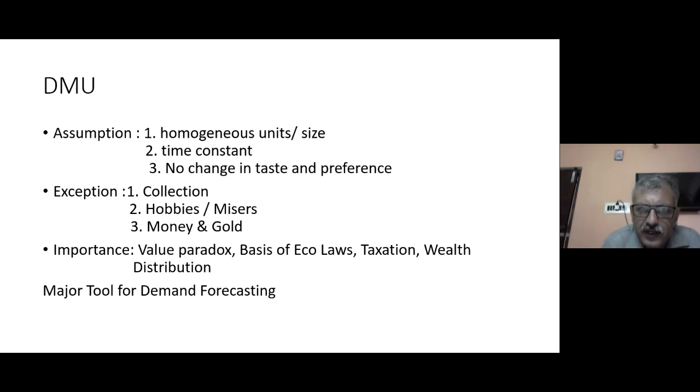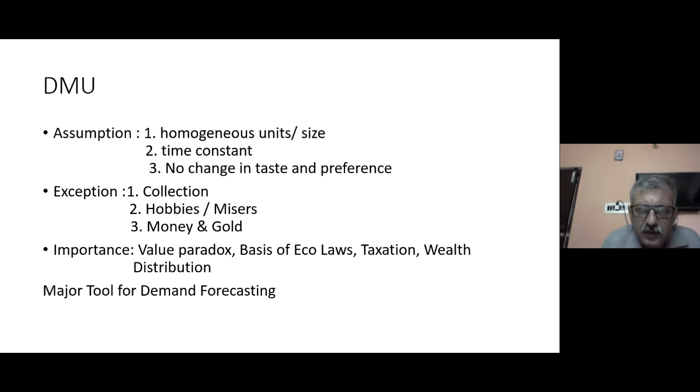You also tend to get more resources. You also tend to explore the resources which today are not present or not visible, but later on in future you may be able to identify them. So at that time the size and units of the commodity increase.